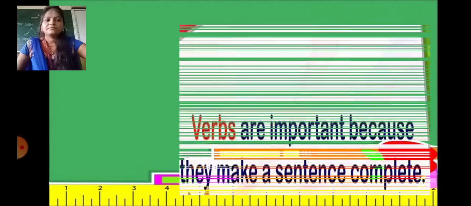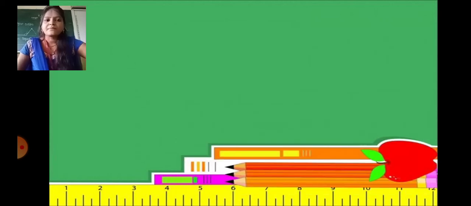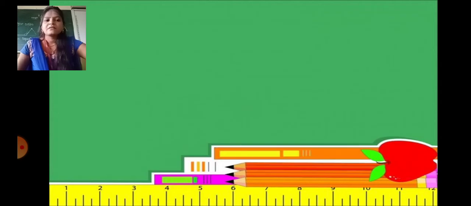Now, verbs. First of all, what is a verb? Verbs are important because they make a sentence complete. So students, without a verb we can't make a complete sentence. So verbs are very important. Action verbs are called doing verbs or doing words.